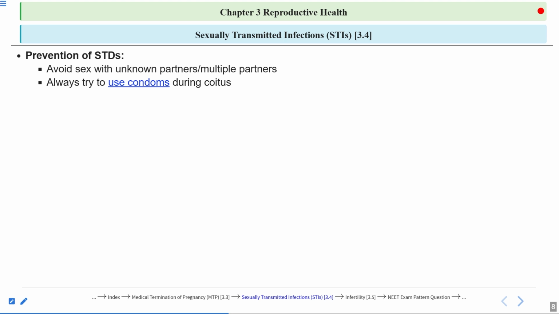These condoms also help to prevent the spread of the sexually transmitted diseases. And they are also contraceptive methods. They also prevent unwanted pregnancies as well.